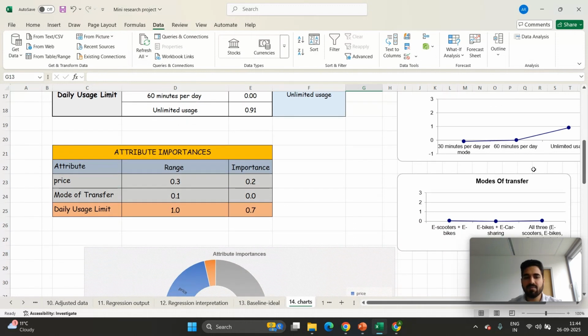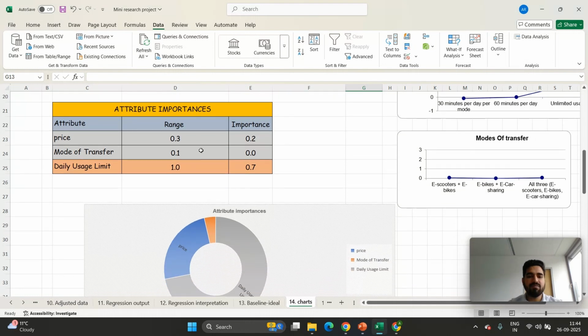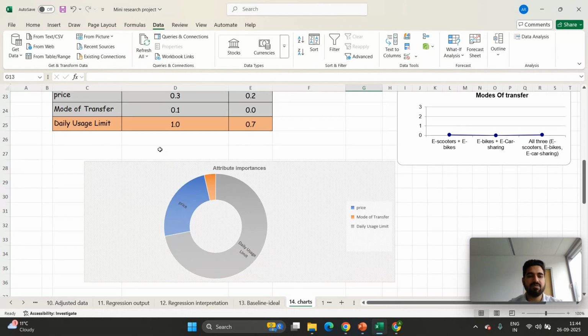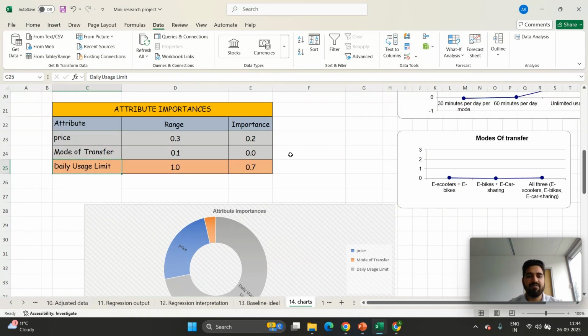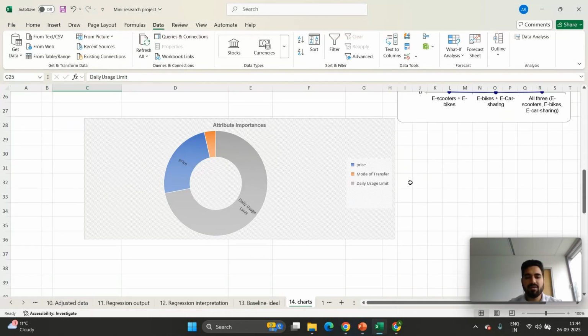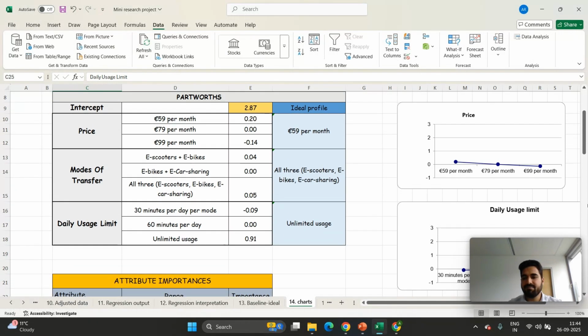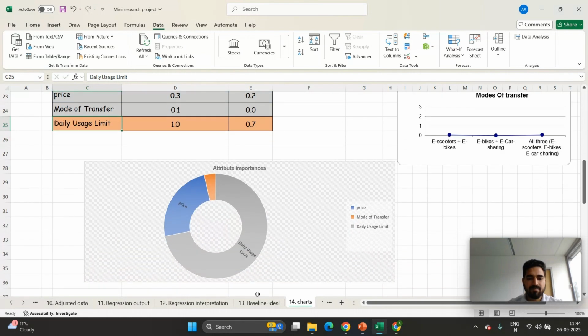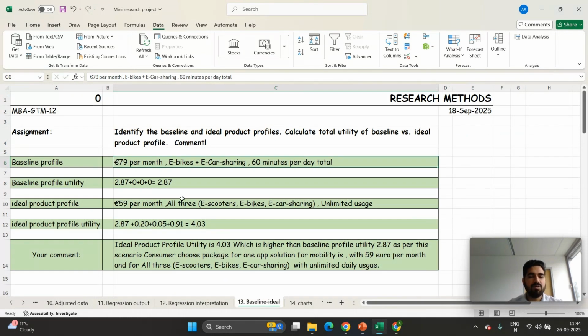Here are the graphs, and I put in all the ranges and I get the importance of the attributes. We can see that it is highly appreciated by the customer. That is the daily usage limit. It has the highest importance value of 0.7. You can also see the graphs and the chart. So here, if we count this ideal product profile utility, then we get 4.03, which is higher than the baseline profile utility, so we can see that this profile is highly appreciated by the